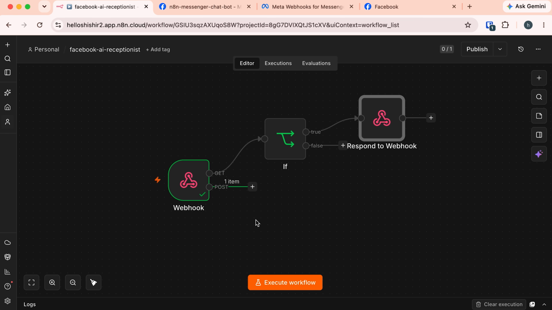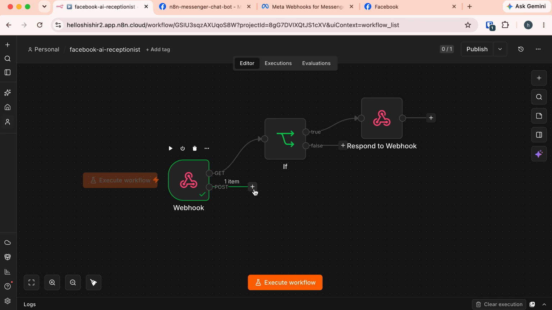That is because we actually did not tell it to. Here you can see this post branch is green. We are getting this message in this post branch. Now we will pass this message to our AI agent. That agent will read the message and it will provide an appropriate response.